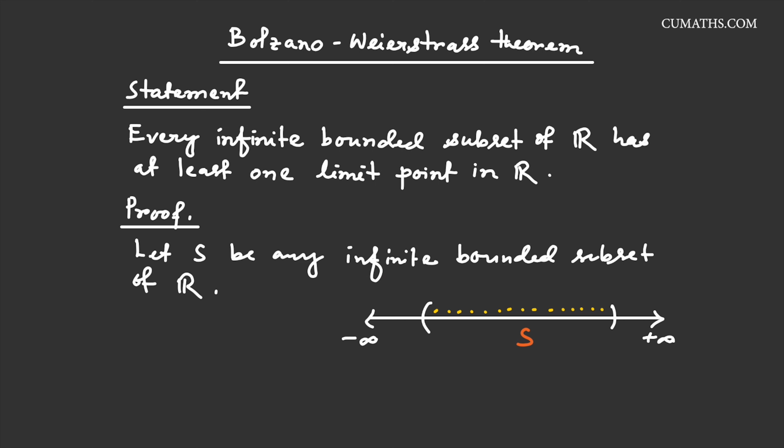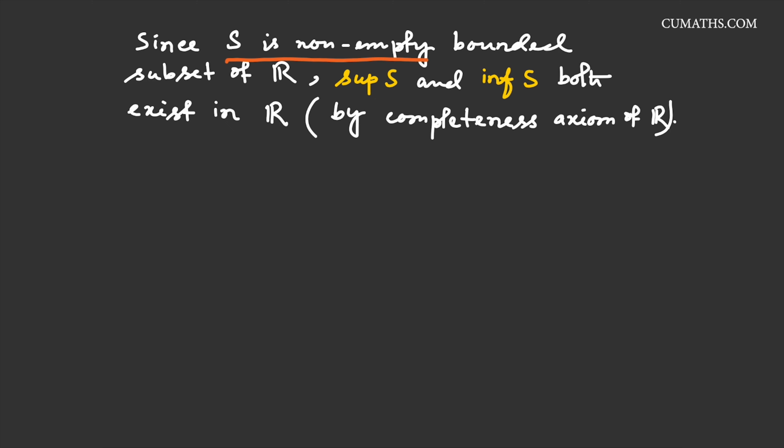Because it is an infinite and bounded subset of R, it must have a supremum and infimum and both exist in R. This is by the completeness axiom of R. So we can write this here. So here we write S is non-empty. Why non-empty? S is an infinite set, so it must have infinitely many elements. So it is a non-empty and bounded subset of R. This is our consideration. So sup S and inf S, the infimum of S, both exist in R. This is due to the completeness axiom of R, as I said.